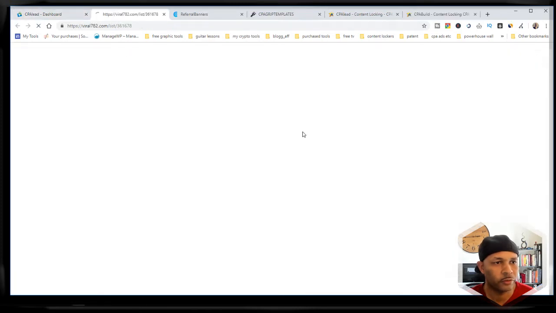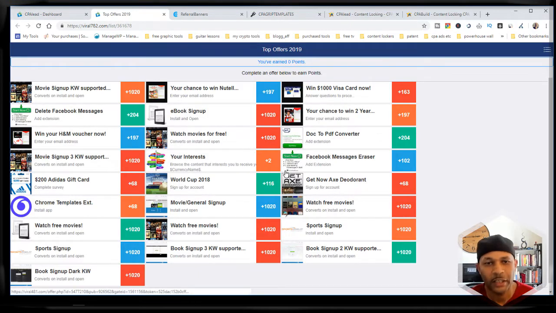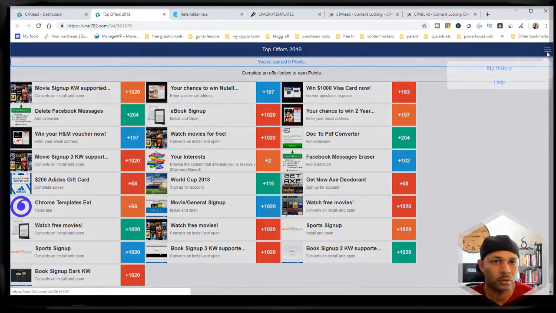If I want to preview the offer wall, this is basically what it is. And so say you have a website, you don't have a homepage, or you just want to have a CPA site. Your homepage could be just the offer wall, and then people could see all these cool deals. You could call it sweepstakes or whatever, or earn points, and then you dictate what the points would be used for.